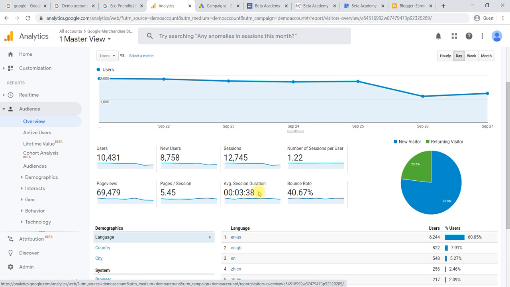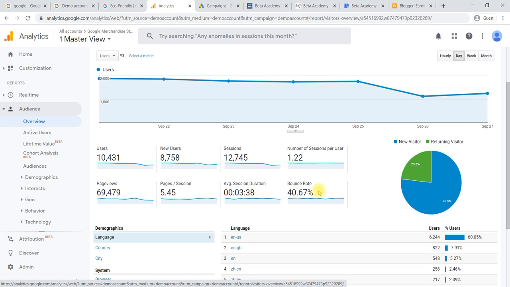Then it is the average session duration. Once he has logged in, how much time he is spending, that is 3 minutes 38 seconds he is spending once he has logged in. And bounce rate is 40.67%. What do we mean by bounce rate here? Bounce rate is when someone logs into your website and immediately closes the website link.